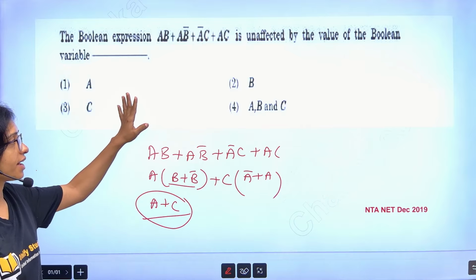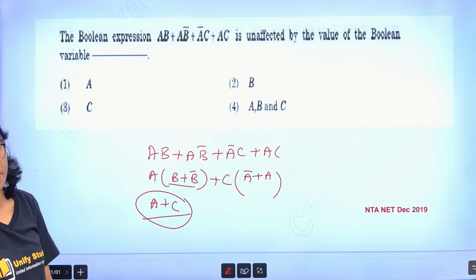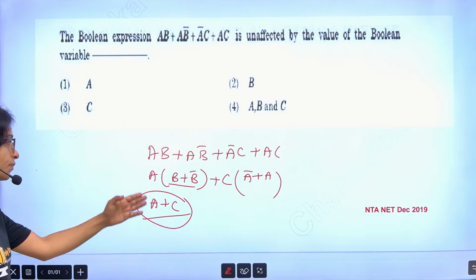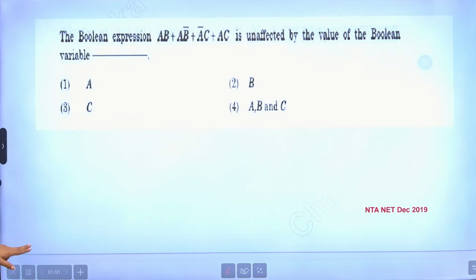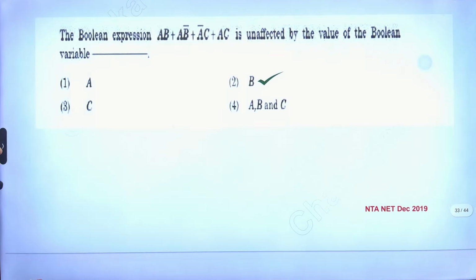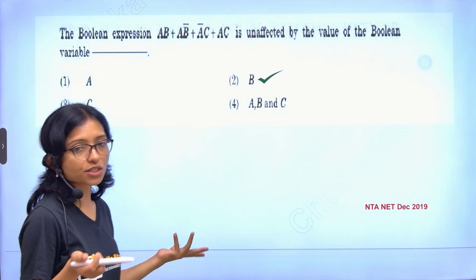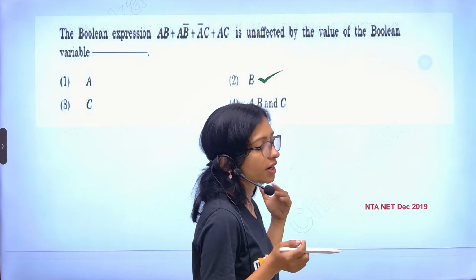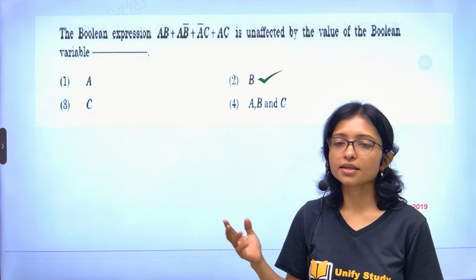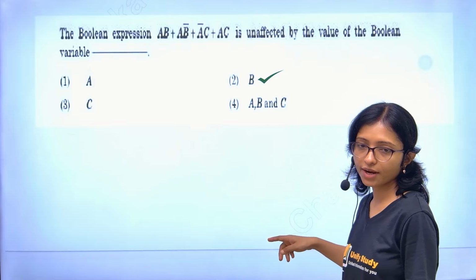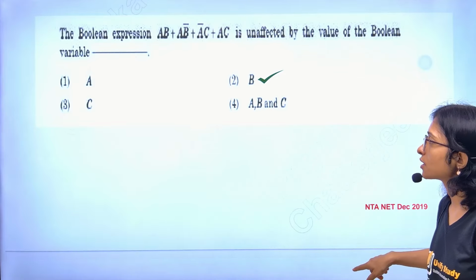B actually vanishes. So which one is unaffected? B is unaffected. B is not affecting at all. So that's why your answer is B. Which one is not affecting the expression? That means which one is unaffected? B is unaffected here. Right? Yes. Now do this.